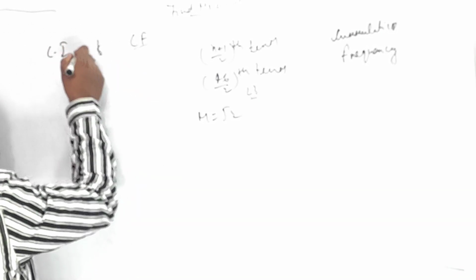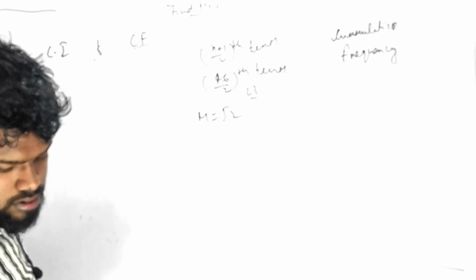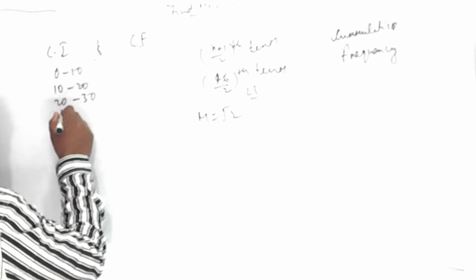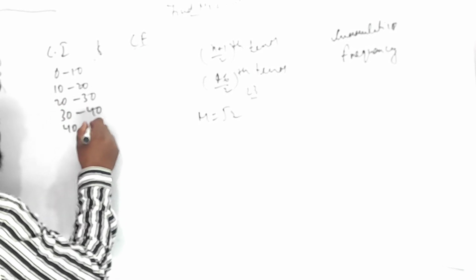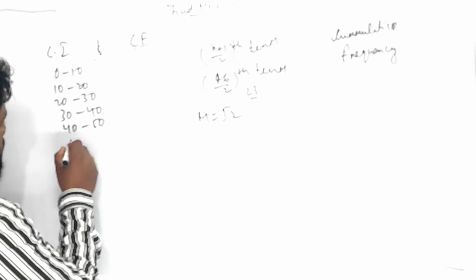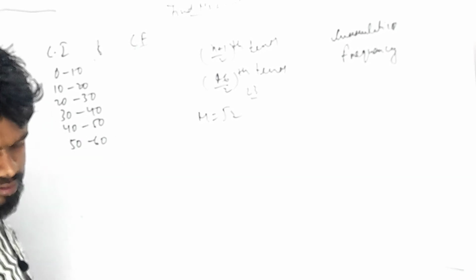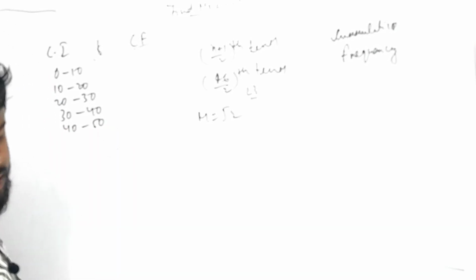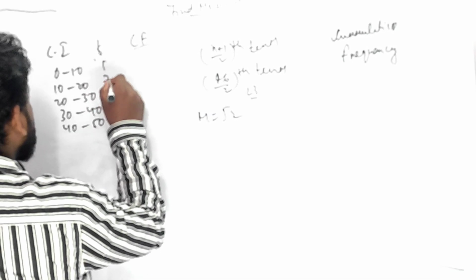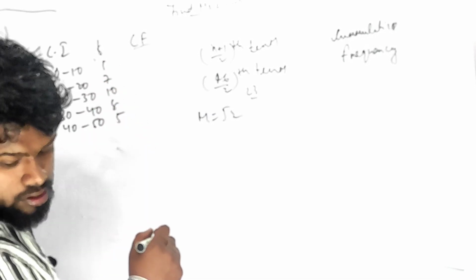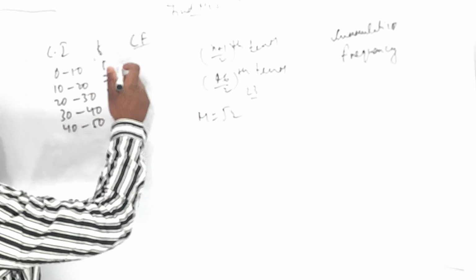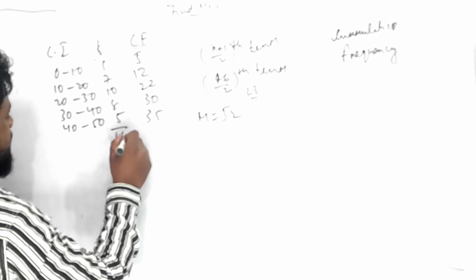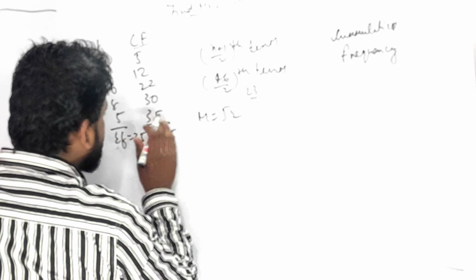CI is given. CI का मतलब class interval: 0-10, 10-20, 20-30, 30-40, 40-50. F is given: 5, 7, 10, 8, 5. चलो CF, can I find it out? CF: 5, 12, 22, 30, 35. So summation of F is all about 35. I have got 35. Is it clear?